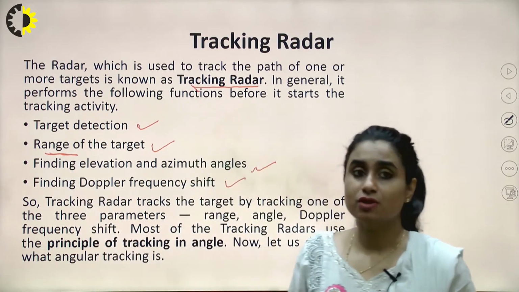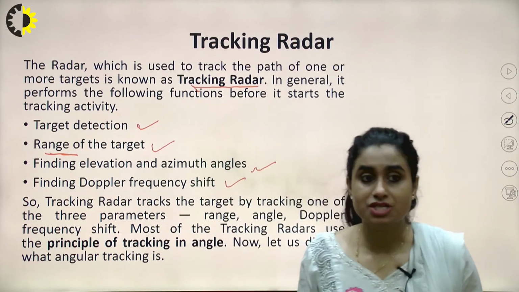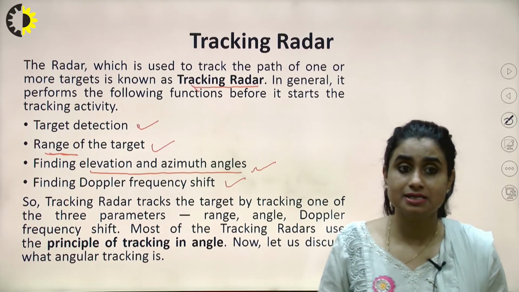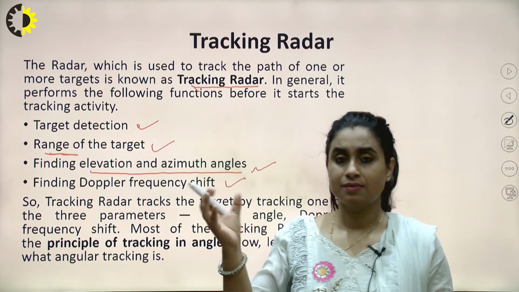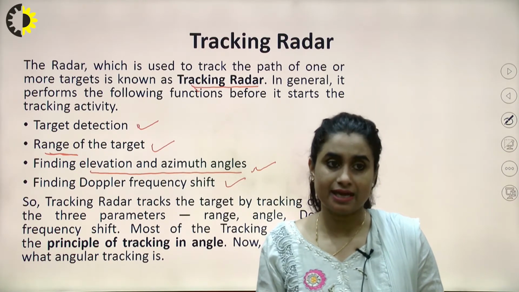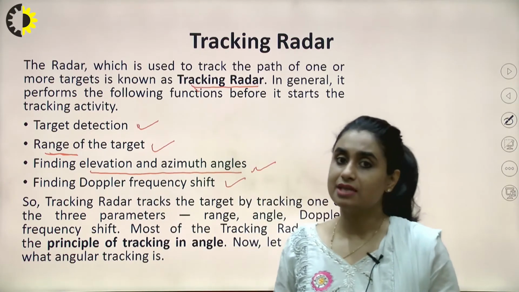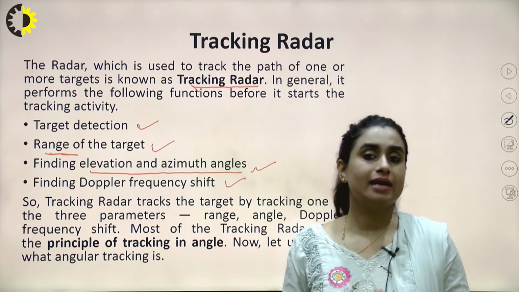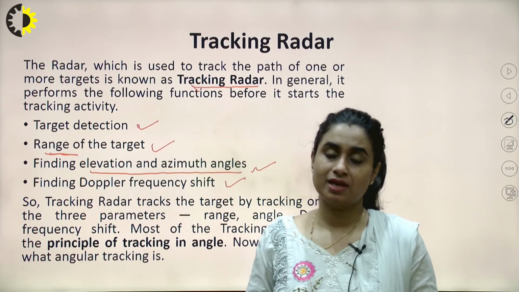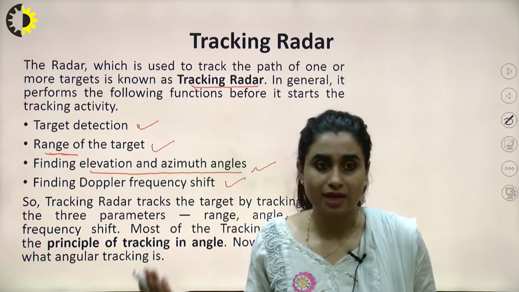So the sequence follows: detecting the body, then range calculation, then finding elevation and azimuthal angles, that is, the coordinates at which the target is lying, and then finding the Doppler frequency shift. If the target is moving, non-stationary, then we have to find the Doppler frequency shift, at what frequency it is approaching or moving away.